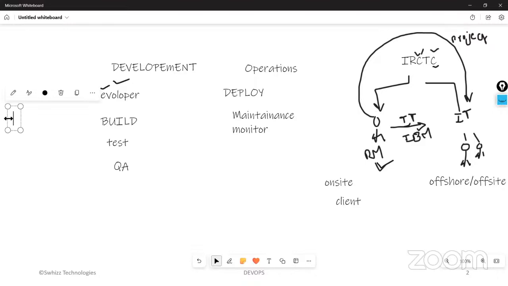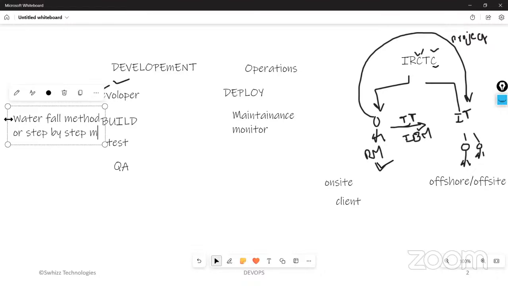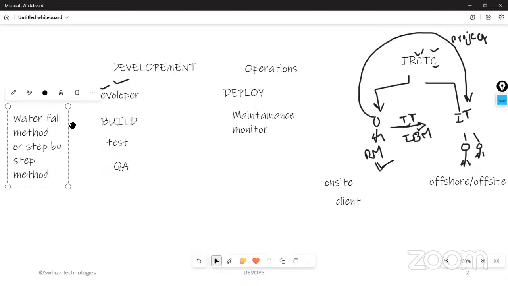In the software development life cycle, we have the waterfall method, or some people call it the step-by-step method. What are we going to do in the waterfall method here? Why are we calling it the waterfall method? I'll tell you that also.